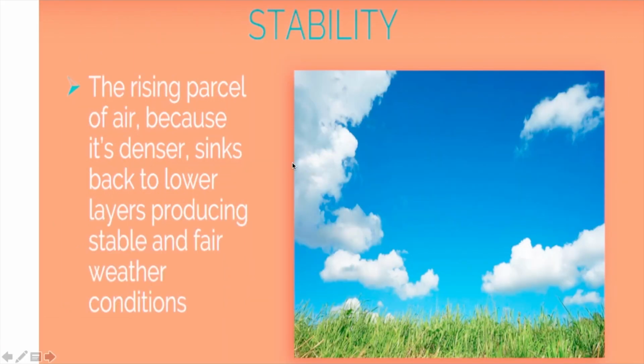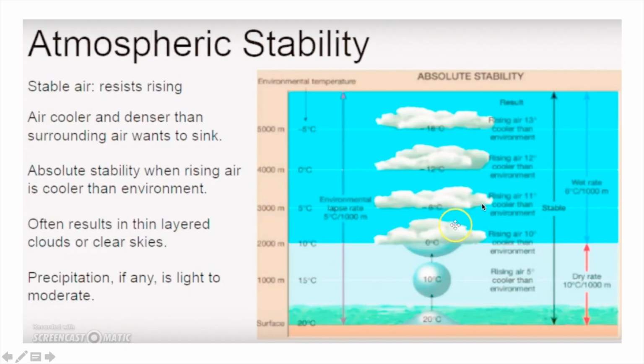So the stability means a rising parcel of air is now denser, so it sinks back to the lower layer, producing stable fair weather condition. This is fair weather, right? Now, in a case of atmospheric stability, parcels resist rising. So if there is a rising still in the atmosphere, this stable condition, that simply means there is some force